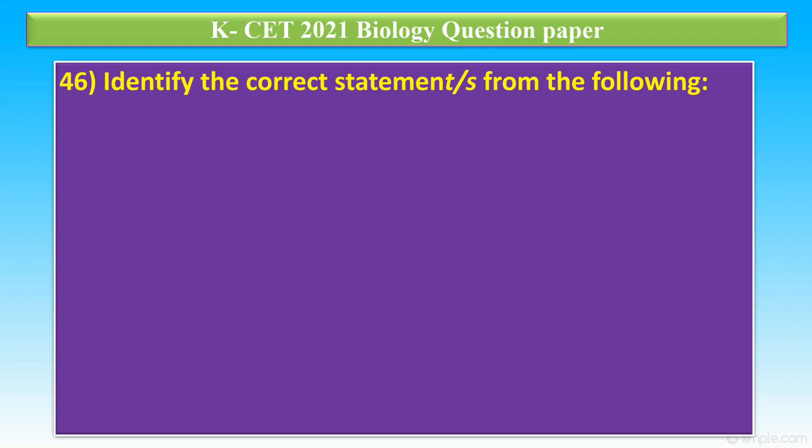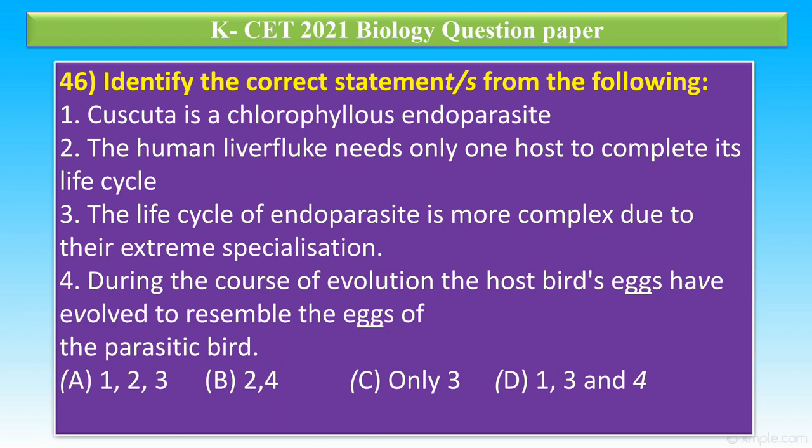Question number 46. Identify the correct statements from the following. First statement, Cuscuta is a chlorophyllous endoparasite. Statement 2, the human liver fluke needs only one host to complete its life cycle. Statement 3, the life cycle of endoparasites is more complex due to their extreme specialization. Statement 4, during the course of evolution, the host bird's eggs have evolved to resemble the eggs of their parasitic bird.